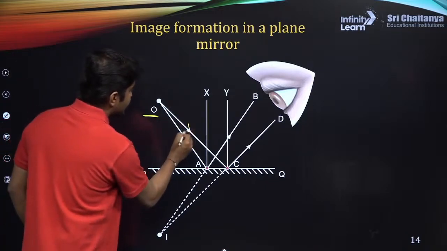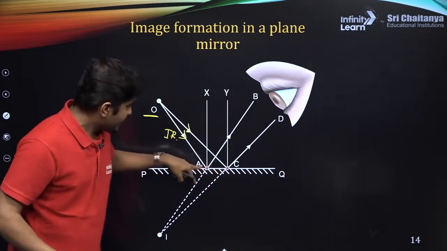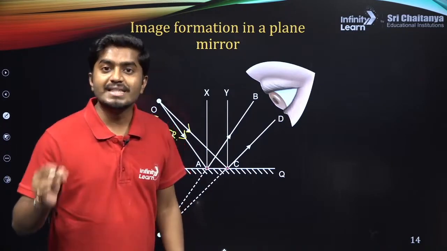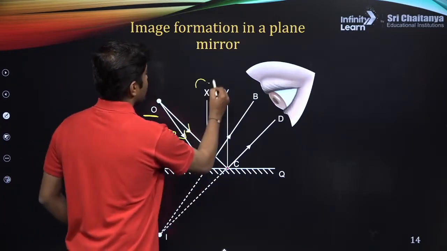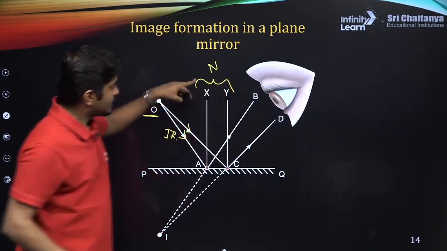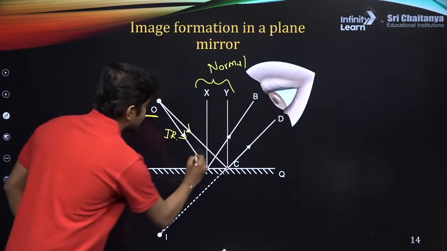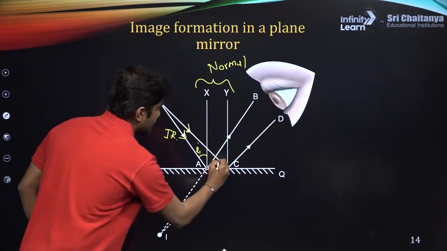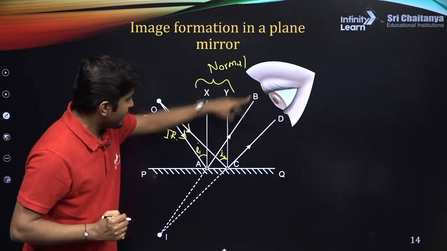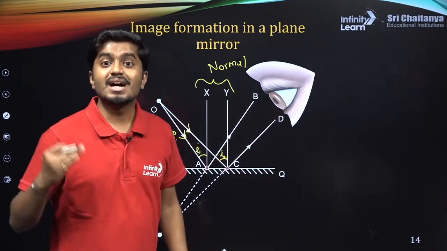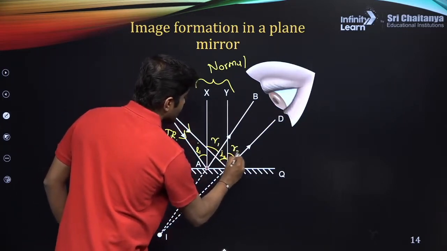So these are the incident rays. These incident rays fall on A and C. A and C are the points of incidence. Now AX and CY, what are these? These two are normals, correct? Because of that, this will be our angle of incidence I1, this will be I2. Now these rays AB and CD, what are these? These are reflected rays. So this would be R1, this would be R2.